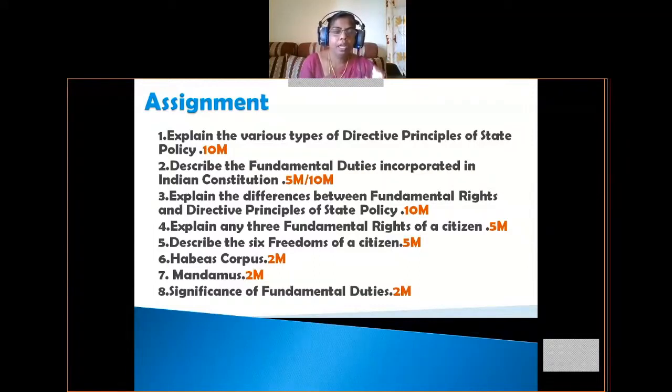Coming to the 8th question, significance of fundamental duties. Okay. 8th question, significance of fundamental duties. So this is also given for 2 marks. So the last topic which we have discussed in this session itself, that means importance of fundamental duties or significance of fundamental duties. You have to write an answer for this question.